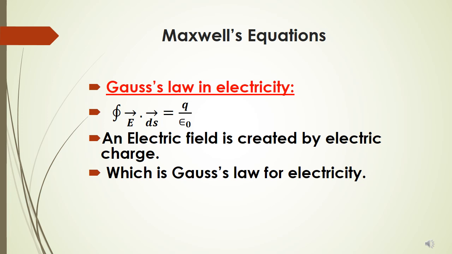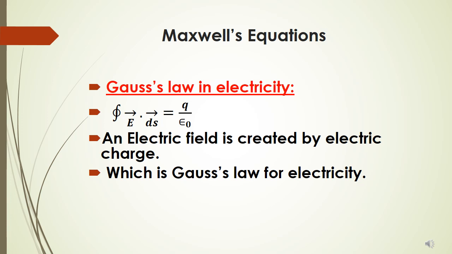The first Maxwell equation is Gauss theorem in electricity, which is closed integral E dot ds equals q upon epsilon naught. This is the fundamental relation which says wherever there is charge q, there will be an electric field, and wherever there is electric field, it cannot exist without charge.